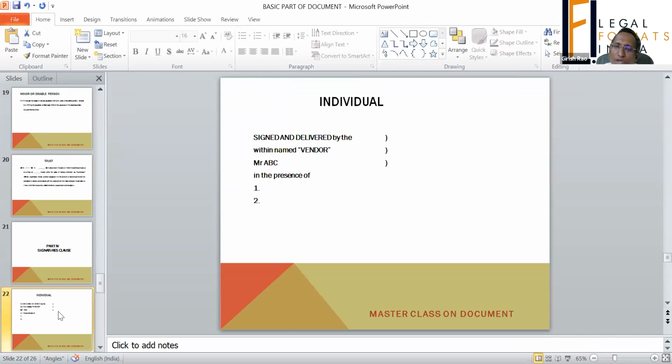I have a question for you all. Does every document, rather, which document requires a witness? It's an open question for all. Which document requires a witness?